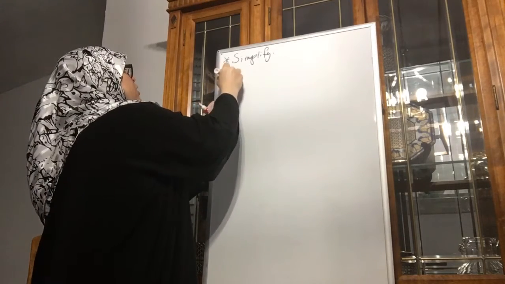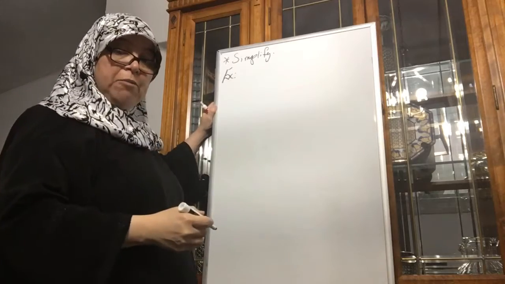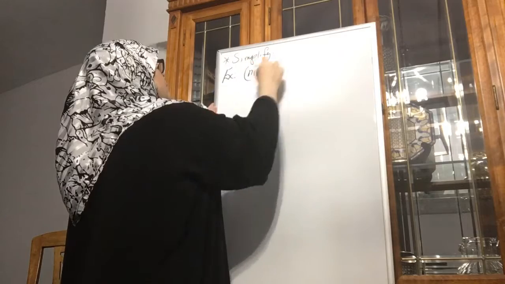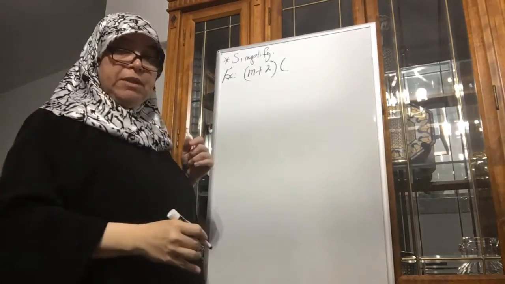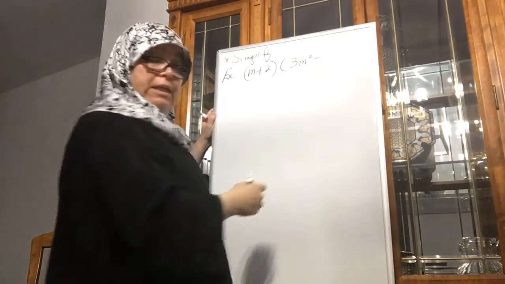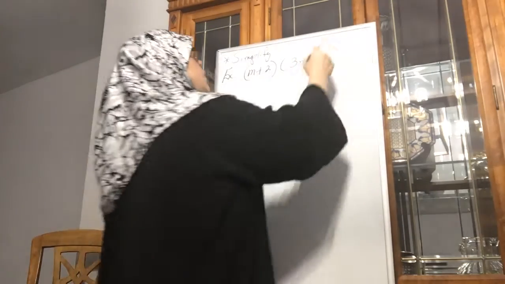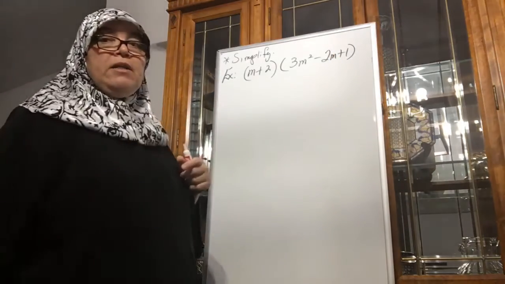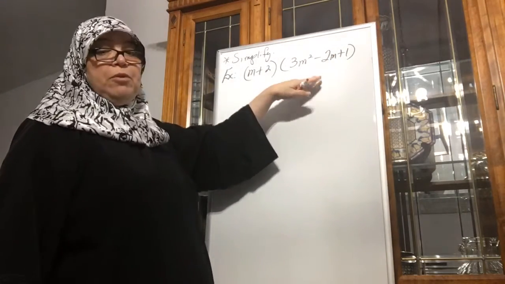So here we go. Our expression is going to be m plus 2, and it's going to be multiplied to a trinomial of 3m squared minus 2m plus 1. Okay? So you got a binomial times a trinomial.